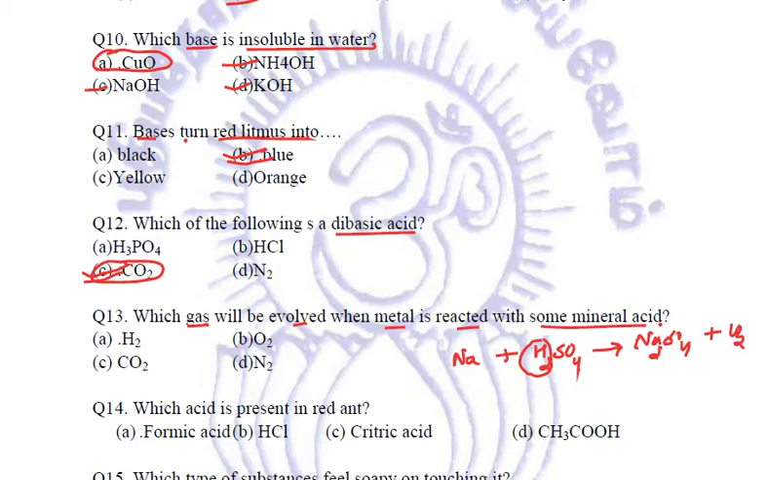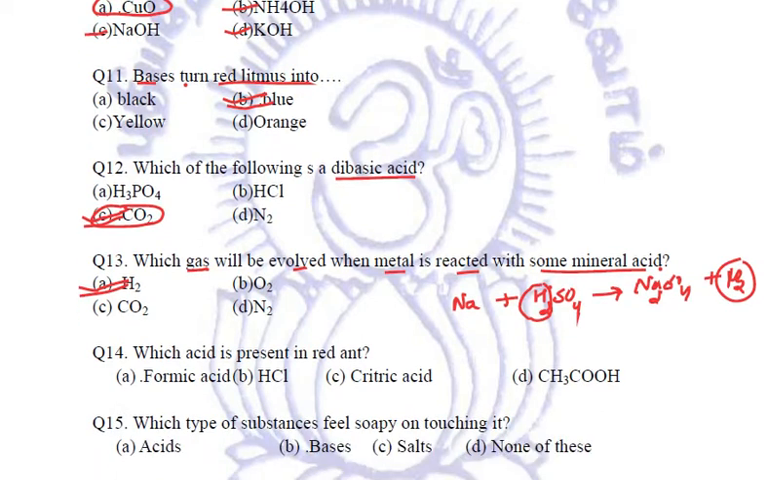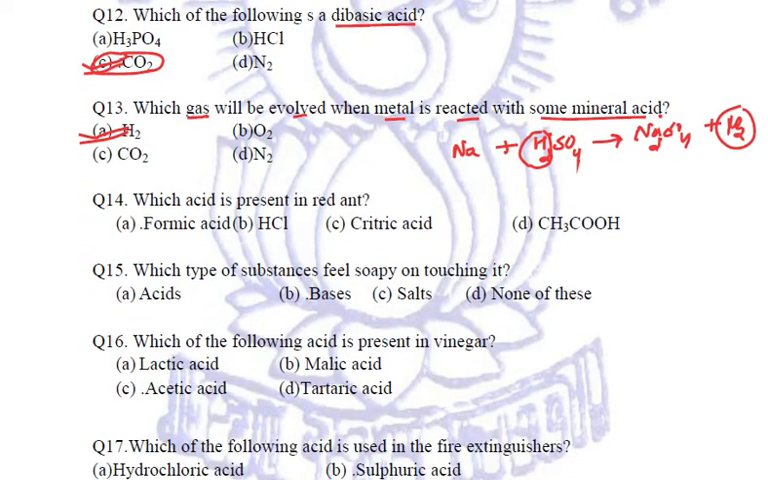And because always out of acids hydrogen will be displaced, therefore the gas evolved when we react a metal with some mineral acid is always hydrogen gas, right? Next, which acid is present in red ant? In ants, it is the formic acid, which is also known as methanoic acid. So, formic acid or methanoic acid is present in ant stings, red ants.